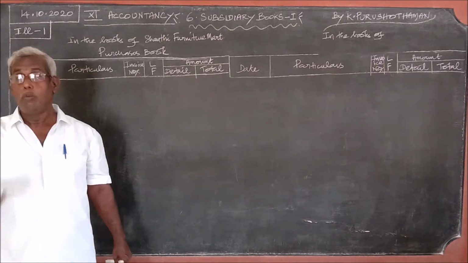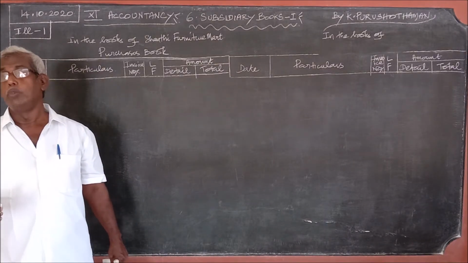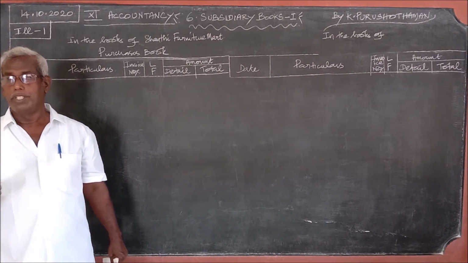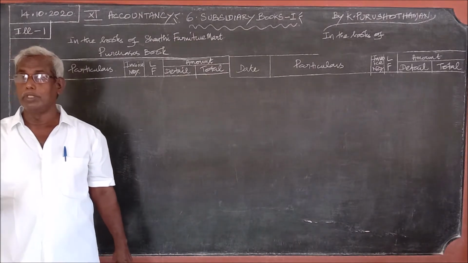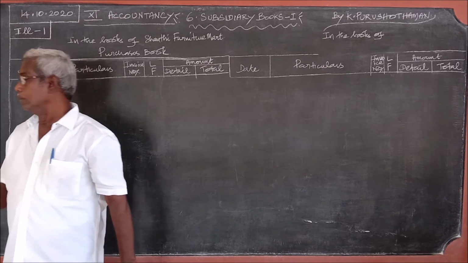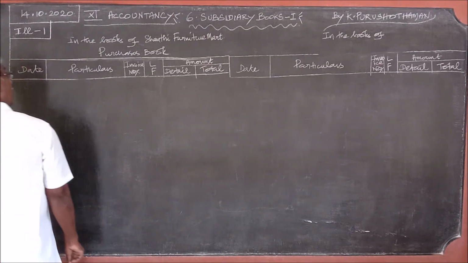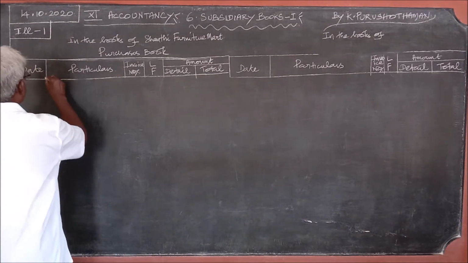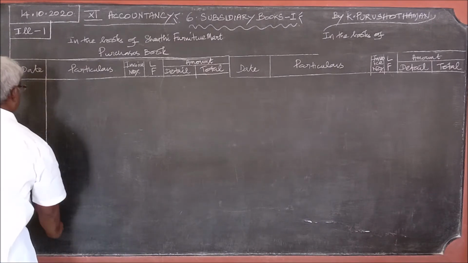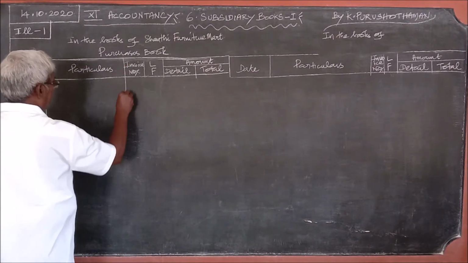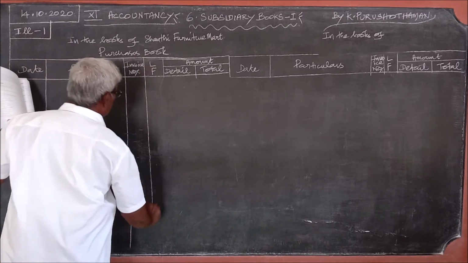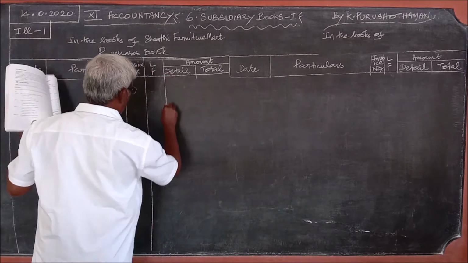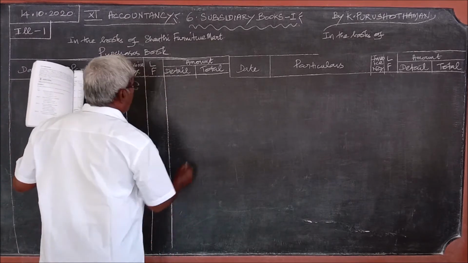You should find what type of book it is, whether it is purchasers book or sales book or purchasers return book or sales return book. You should find and do. And in this problem, this is purchasers book, and we can do the two problems now, illustration 1 and 2.